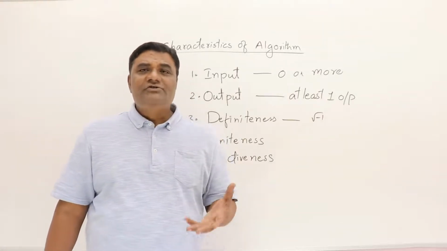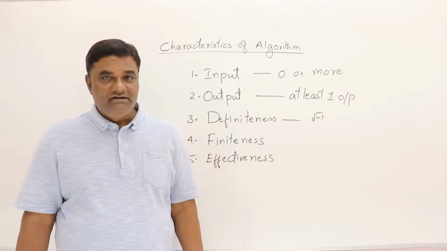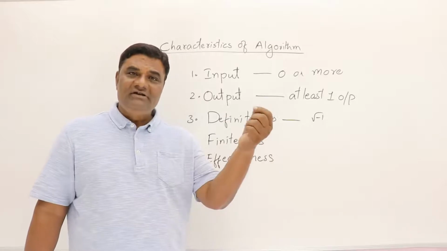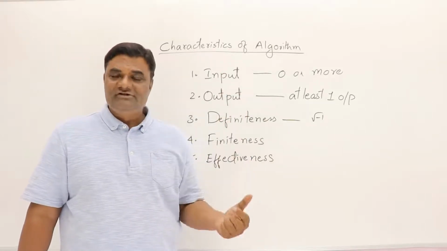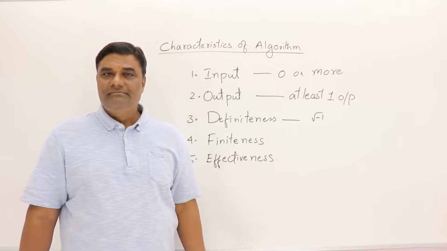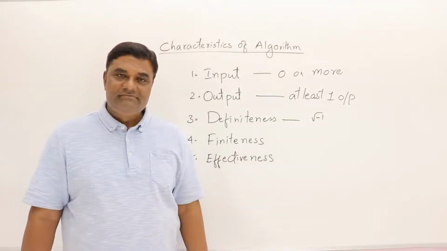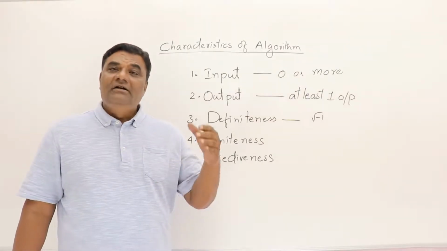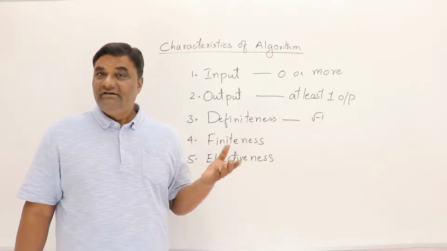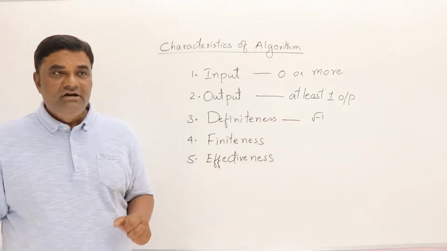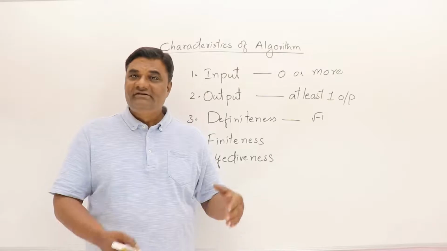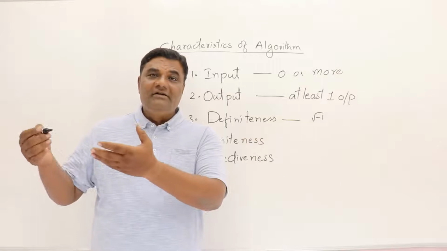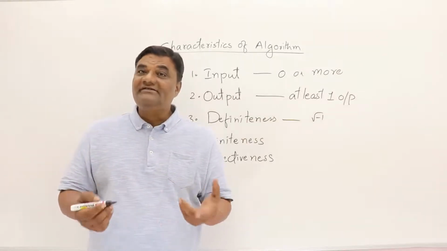Then effectiveness. Now this is simple. You should not write unnecessary statements in an algorithm. Whatever statement you write should do something, serve some purpose in the steps of the algorithm. See, an algorithm is like a procedure, and there are many procedures. Like a chemistry experiment done by students in the laboratory is a procedure. A physics experiment is also a procedure. Or preparing a dish, a recipe, is also a procedure.